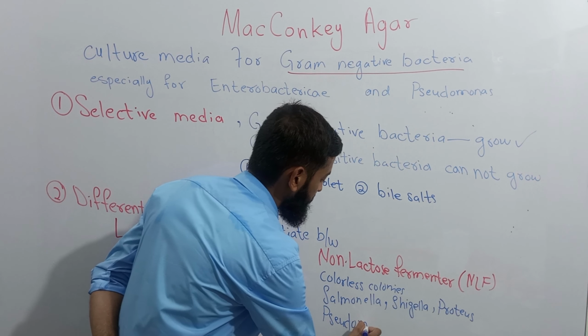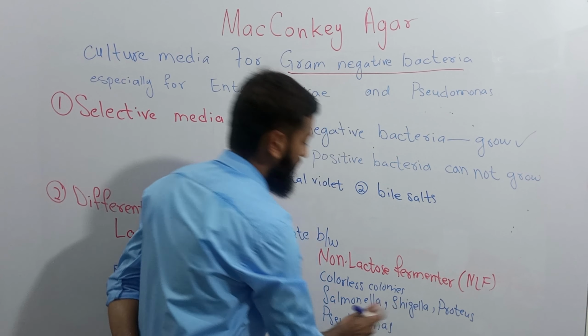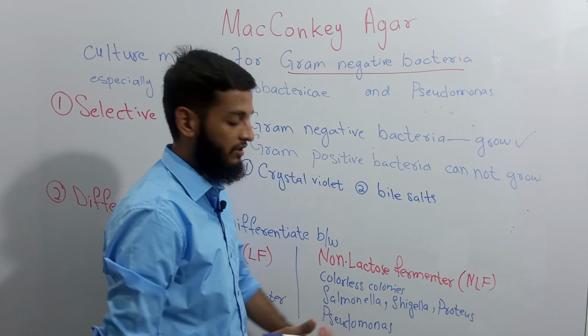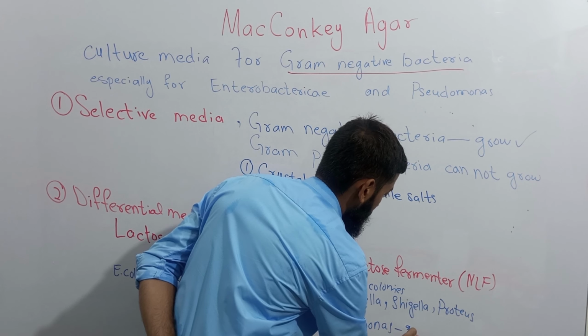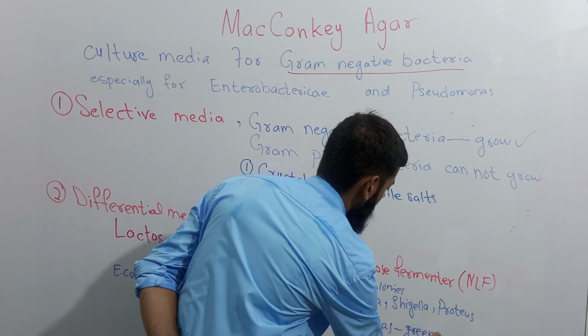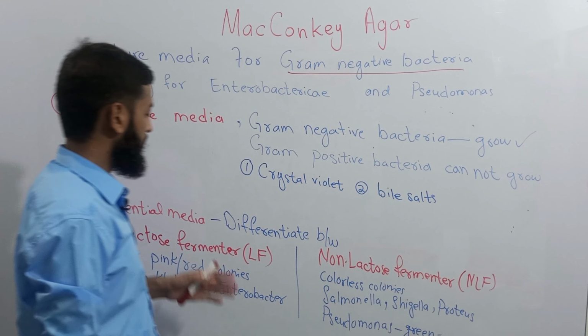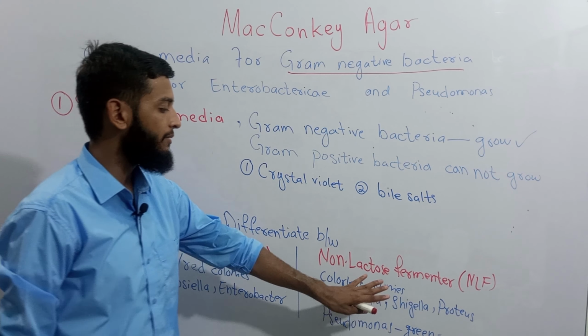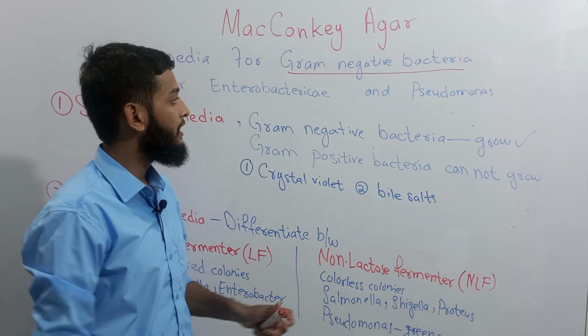When Pseudomonas grows on MacConkey agar, it produces mostly green color colonies. So in short, lactose fermenter produces pink to red color colonies and non-lactose fermenter produces colorless colonies.